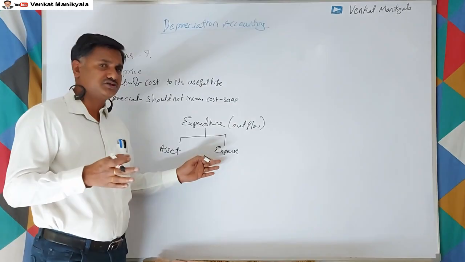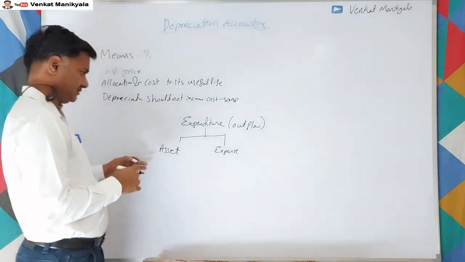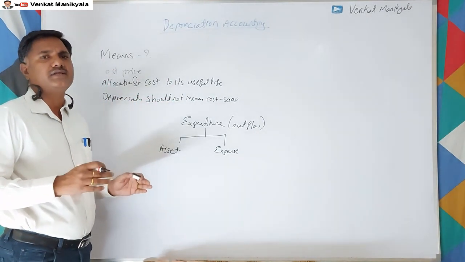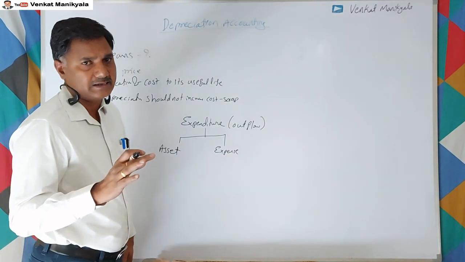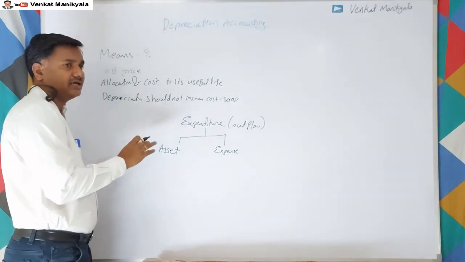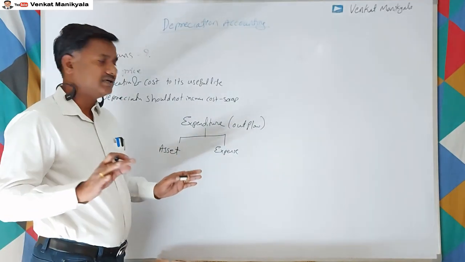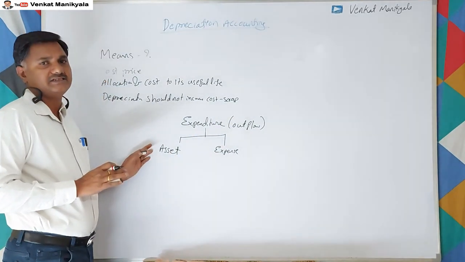But if expenditure is spent to purchase an asset with a useful life of more than 1 year, we don't charge it to the P&L account. That goes and sits in the balance sheet.